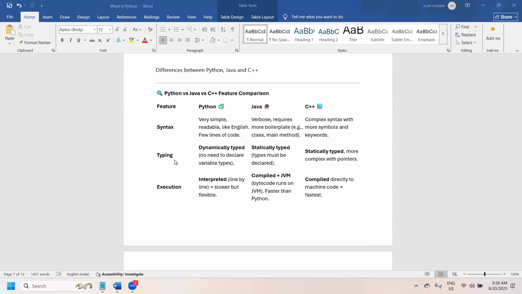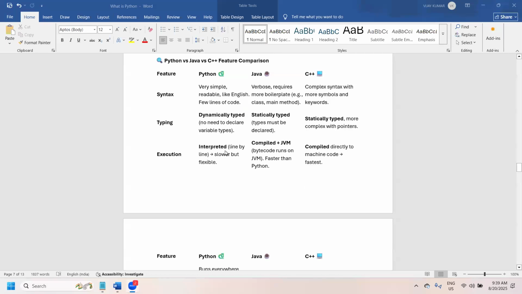It stores the data, so variables are really helpful to write any program. Whichever program you are writing, variables play a key role in programming. In Python, variables are dynamically typed, so there is no need to declare variable types, whereas in the other two languages we have to define them. We already discussed this yesterday.